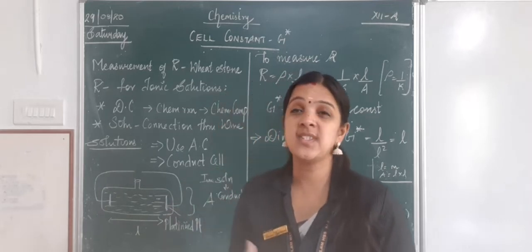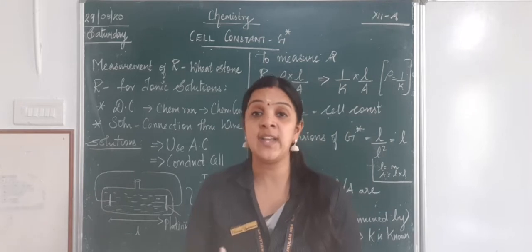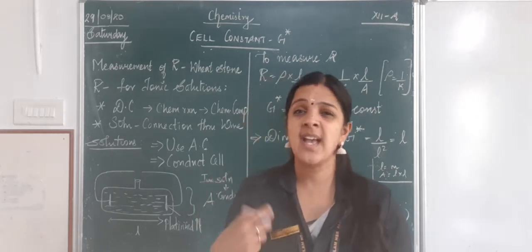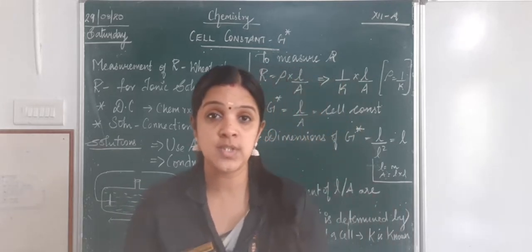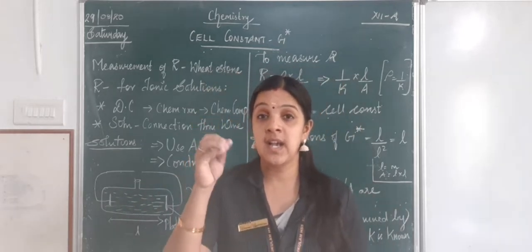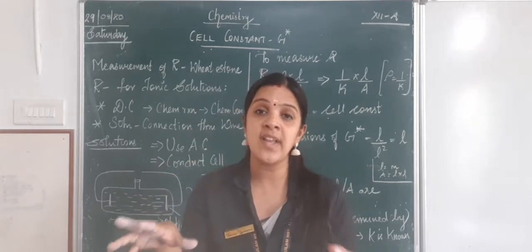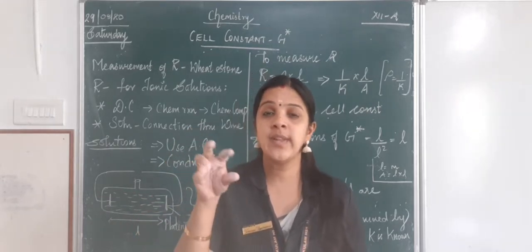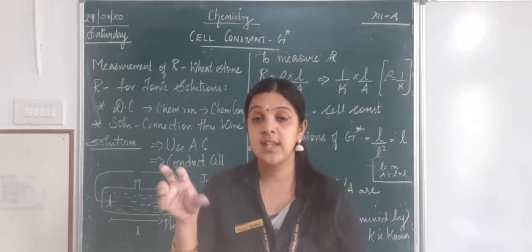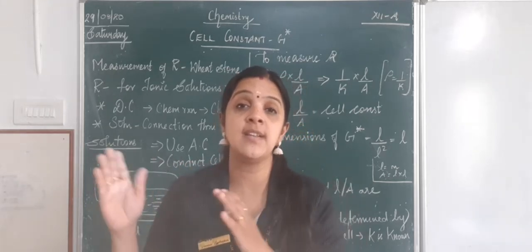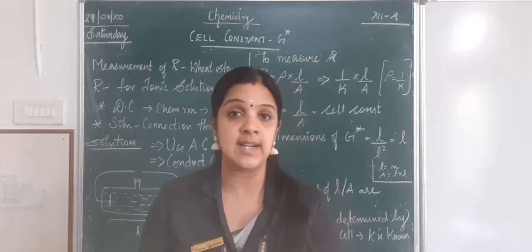Today's class we are going to see how to measure the conductivity of ionic solutions. As we have discussed before, ionic solutions are those where the solution will dissociate into ions, right? So when they dissociate into ions, ions are the charge carriers, they carry the current. It's not the electrons as in case of metallic conductance.